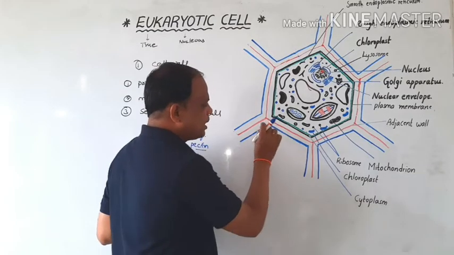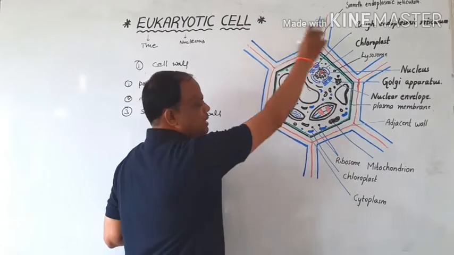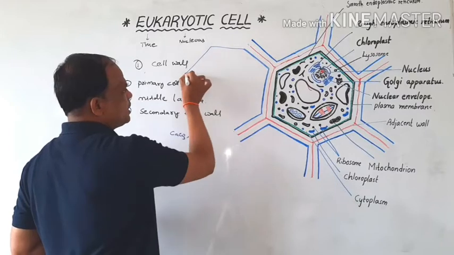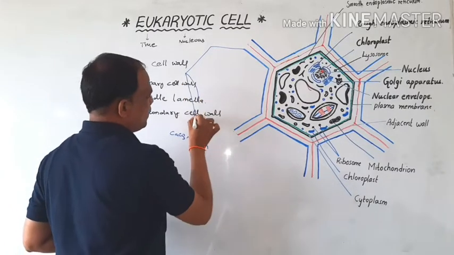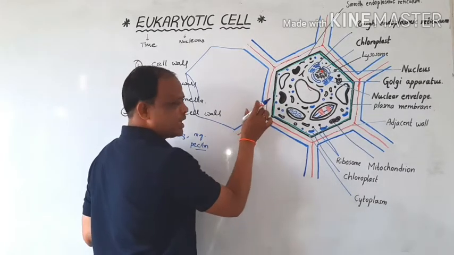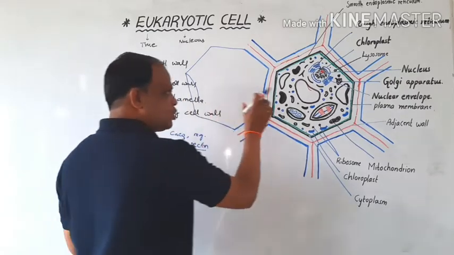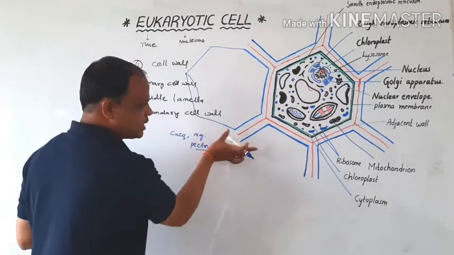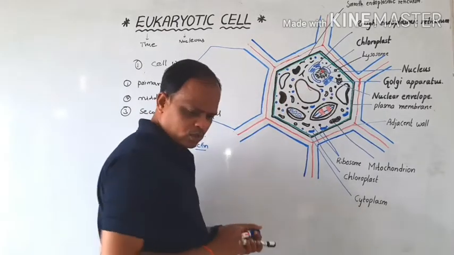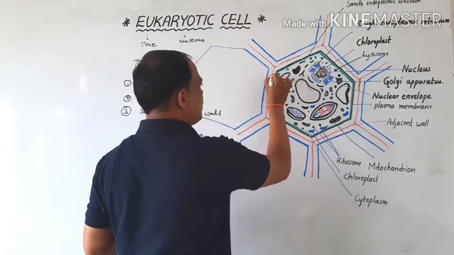The middle lamella lies between two primary cell walls of adjacent mesophyll cells. Between two cells it contains a specific matrix-like structure, and this is called the middle lamella.